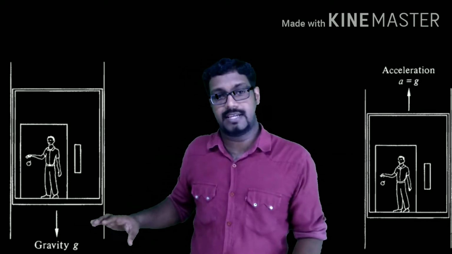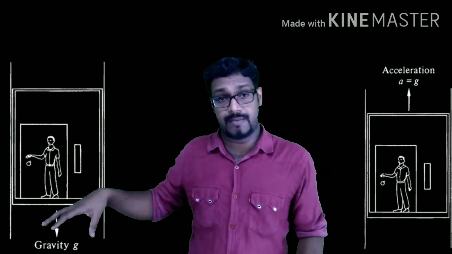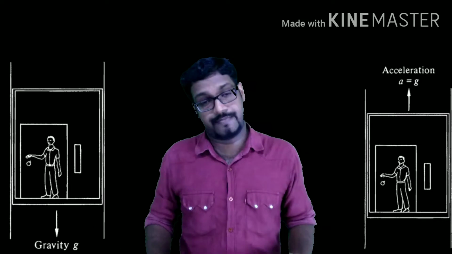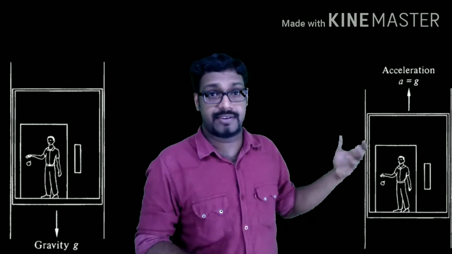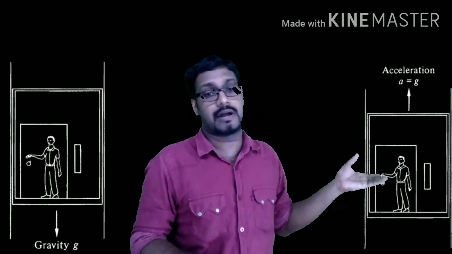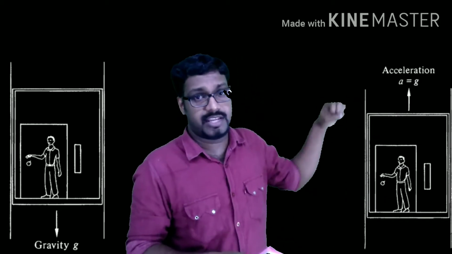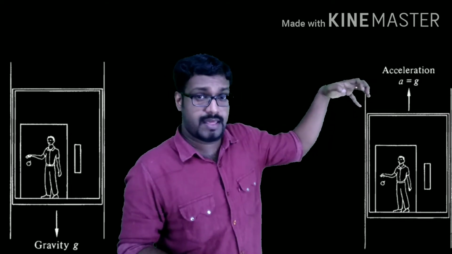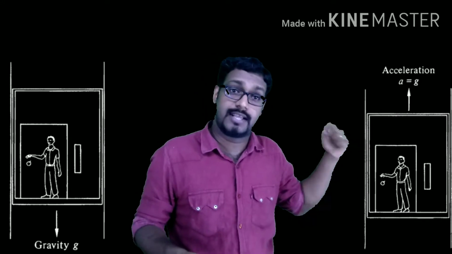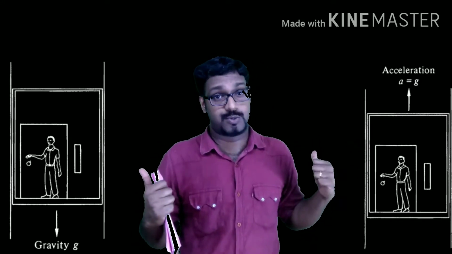If a person standing inside a stationary lift on the surface of earth drops an apple, he would see that the apple is going down with an acceleration a = g. And if the same person and lift and everything is taken to space, and the entire thing is accelerated upwards with an acceleration a = -g, then if he drops the apple, the apple will go down with an acceleration a = g. So the person can't distinguish between these two states.